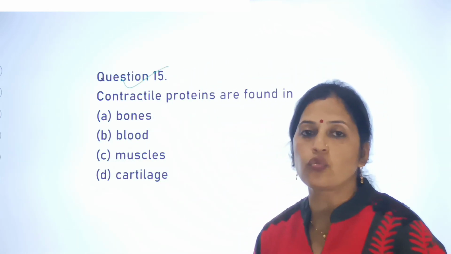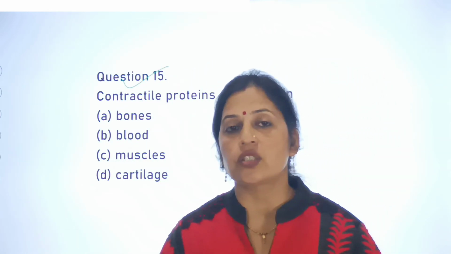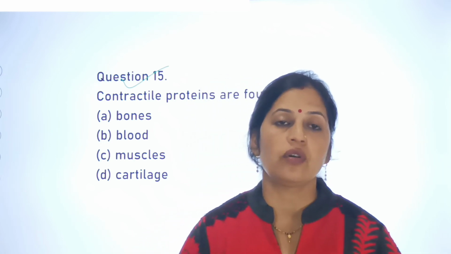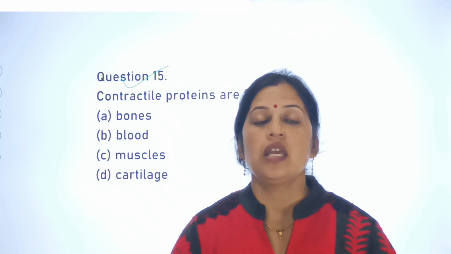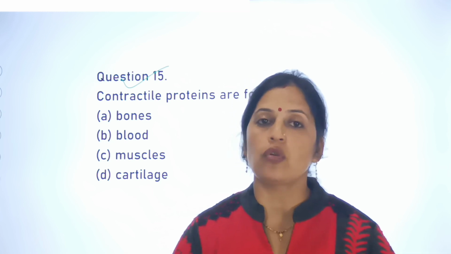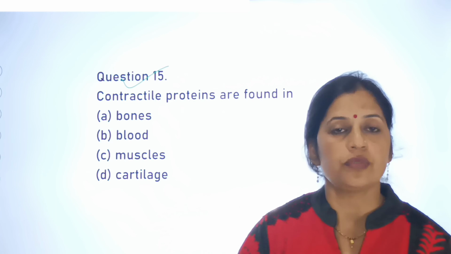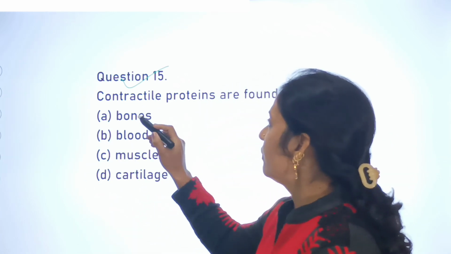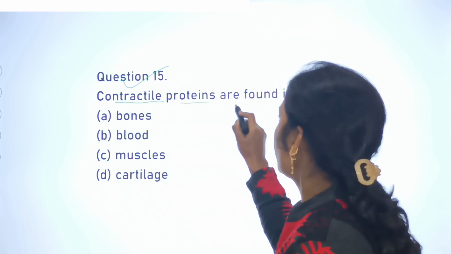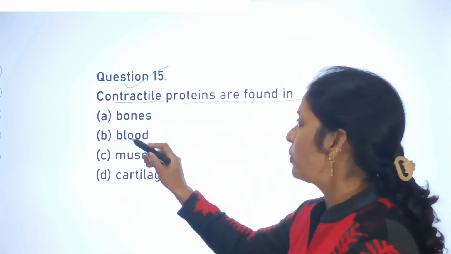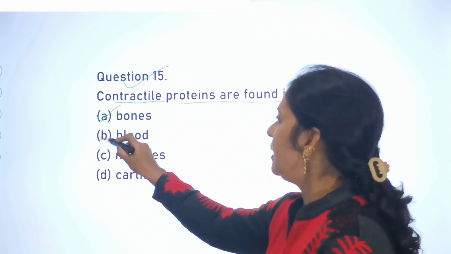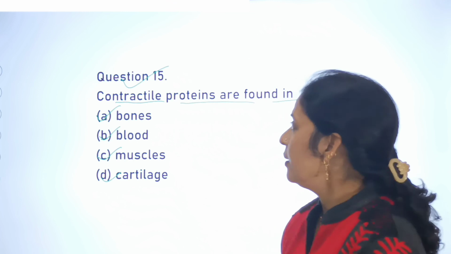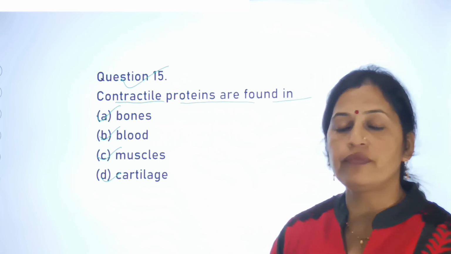And this is our last question for our today's live video lecture. That is your question number 15, because our today's target for our today's live video lecture is 15 important MCQ questions or 15 important objective questions regarding the chapter that is tissues. And your question number 15 is: contractile proteins are found in. Options are A bones, B blood, C muscles, and D is cartilage. Contractile proteins are found in.